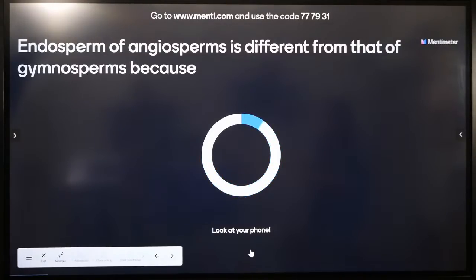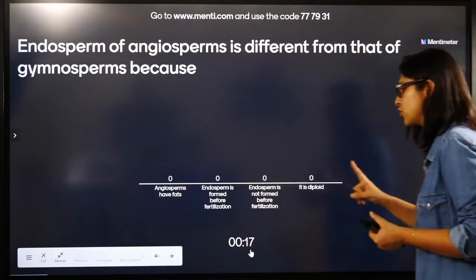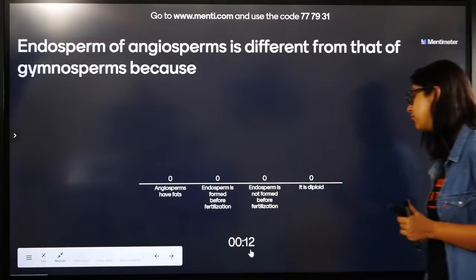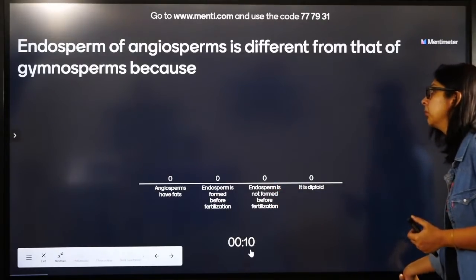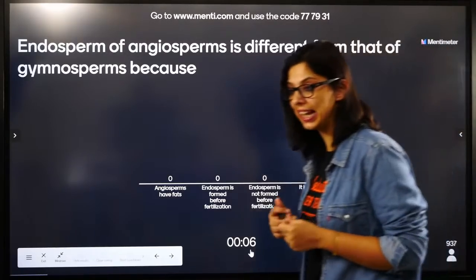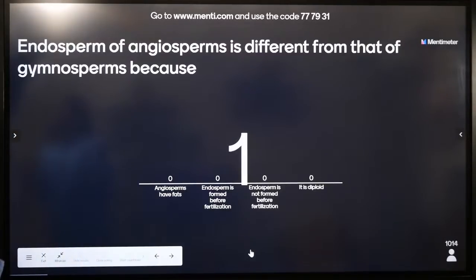Endosperm of angiosperms is different from that of gymnosperms because why will the endosperms of angiosperm be different from that of gymnosperms? We've done it many times in the NTA test discussion. Angiosperms have fats. Endosperm is formed before fertilization. Endosperm is not formed before fertilization. It is diploid. Very good question. Slightly tricky options.